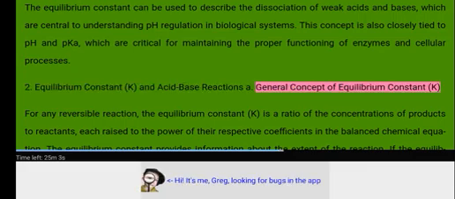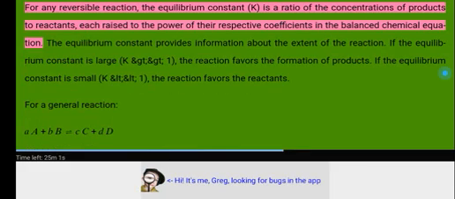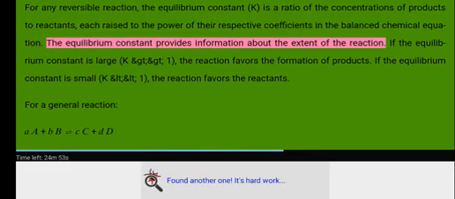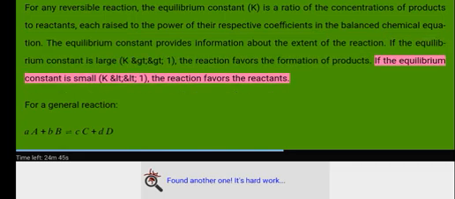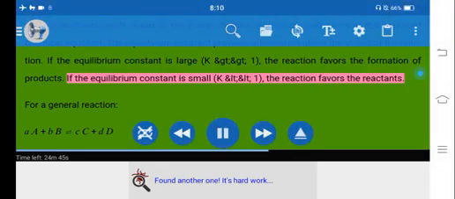2. Equilibrium constant K and acid-base reactions. A. General concept of equilibrium constant K. For any reversible reaction, the equilibrium constant K is a ratio of the concentrations of products to reactants, each raised to the power of their respective coefficients in the balanced chemical equation. The equilibrium constant provides information about the extent of the reaction. If the equilibrium constant is large (K > 1), the reaction favors the formation of products. If the equilibrium constant is small (K < 1), the reaction favors the reactants.